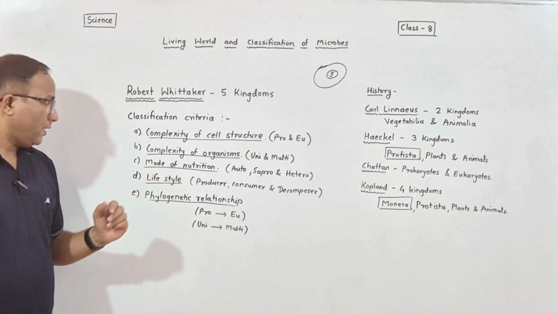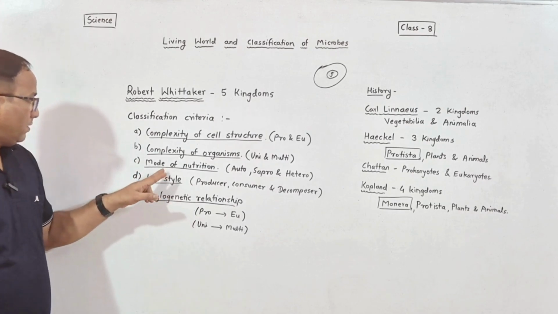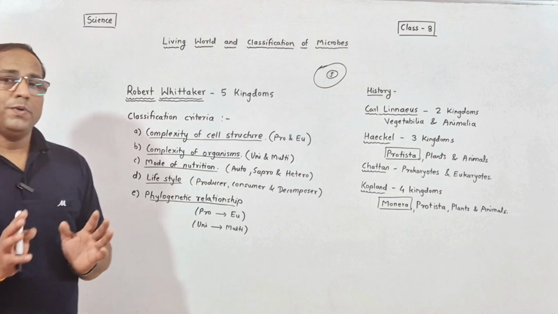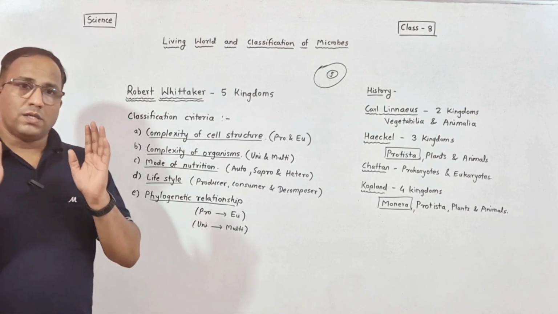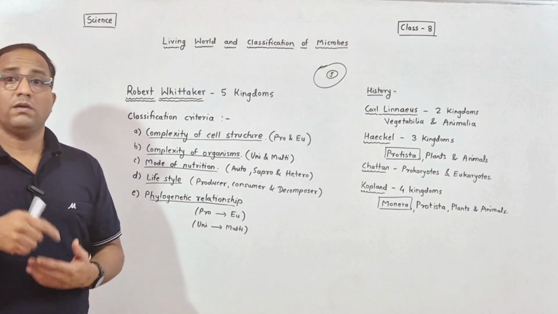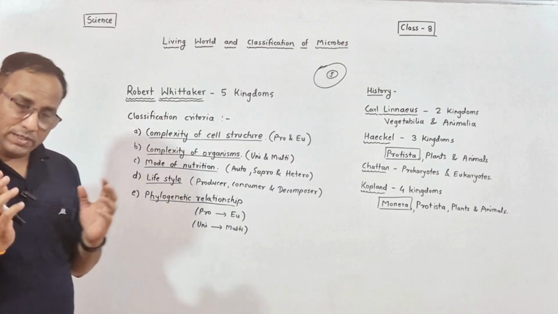Then the third criterion Whittaker considered is mode of nutrition. Mode of nutrition means some organisms are autotrophic, some are saprophytic, some are heterotrophic. What are they?